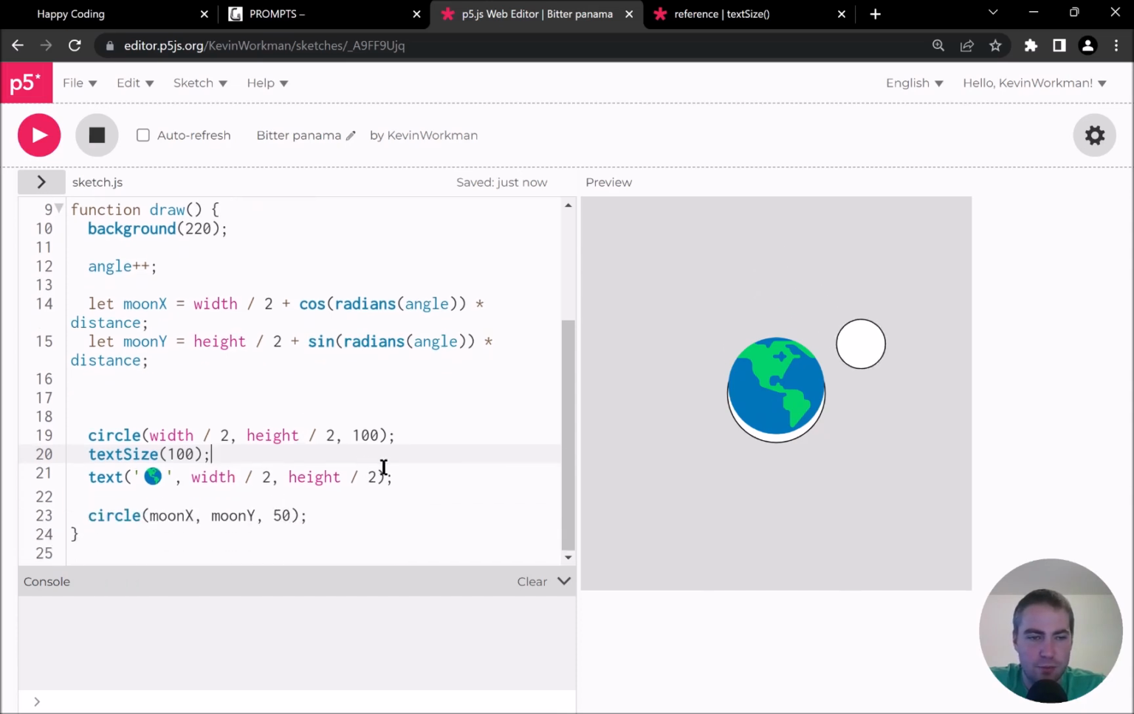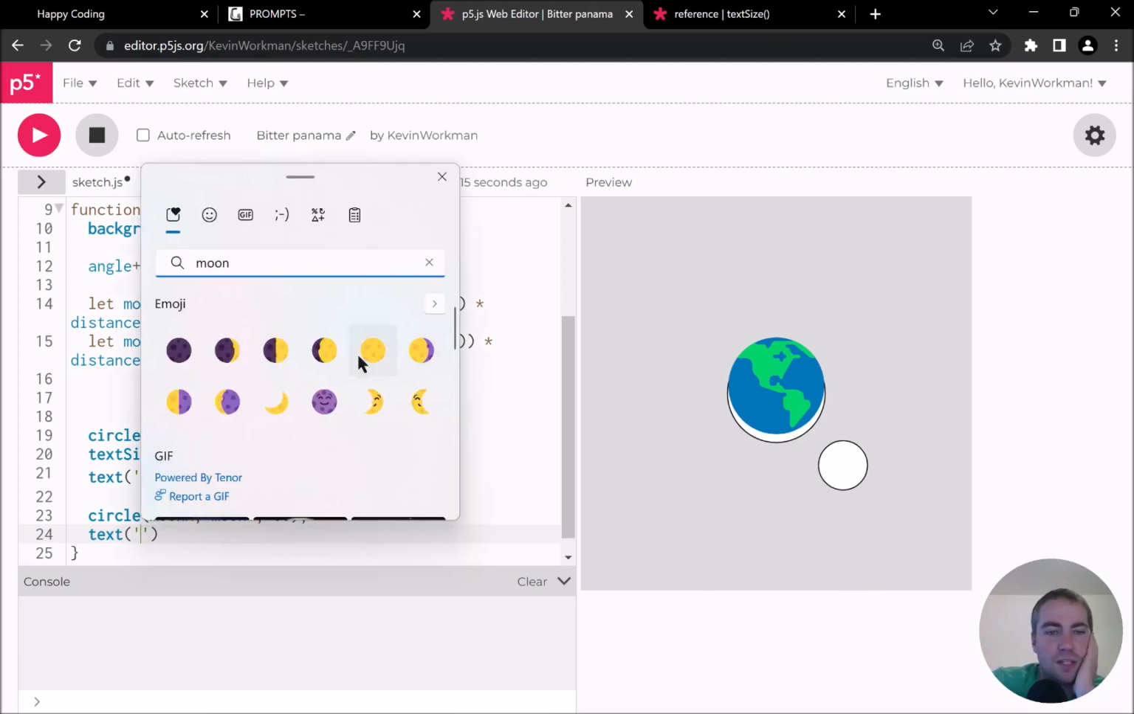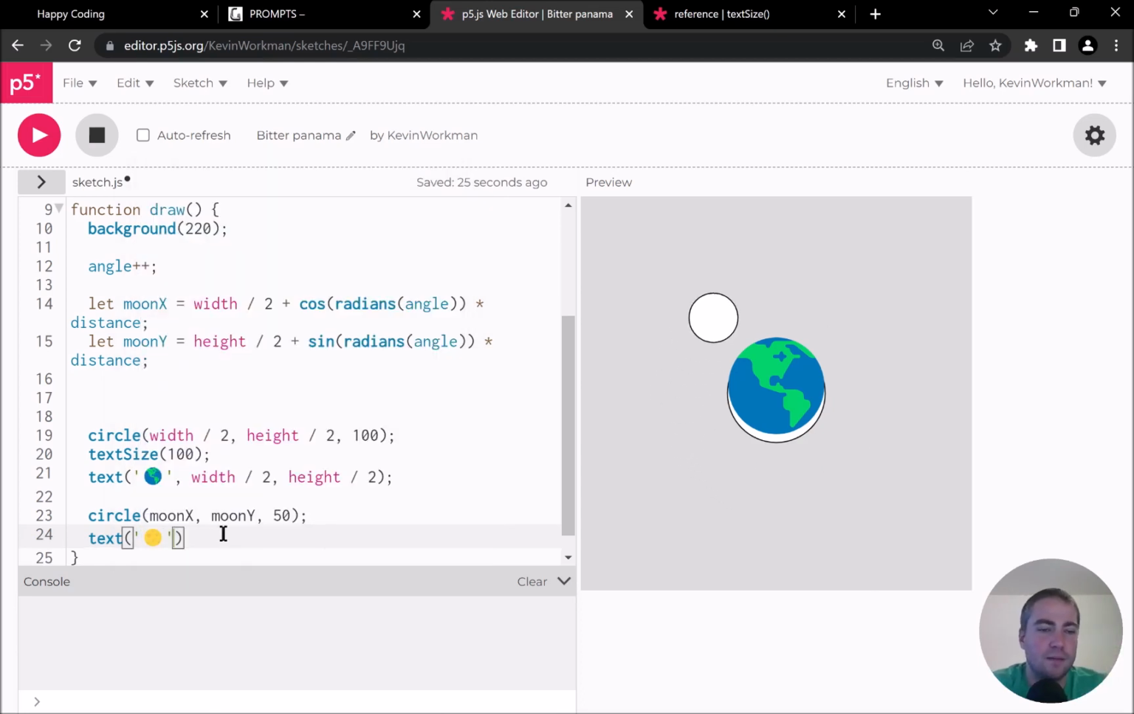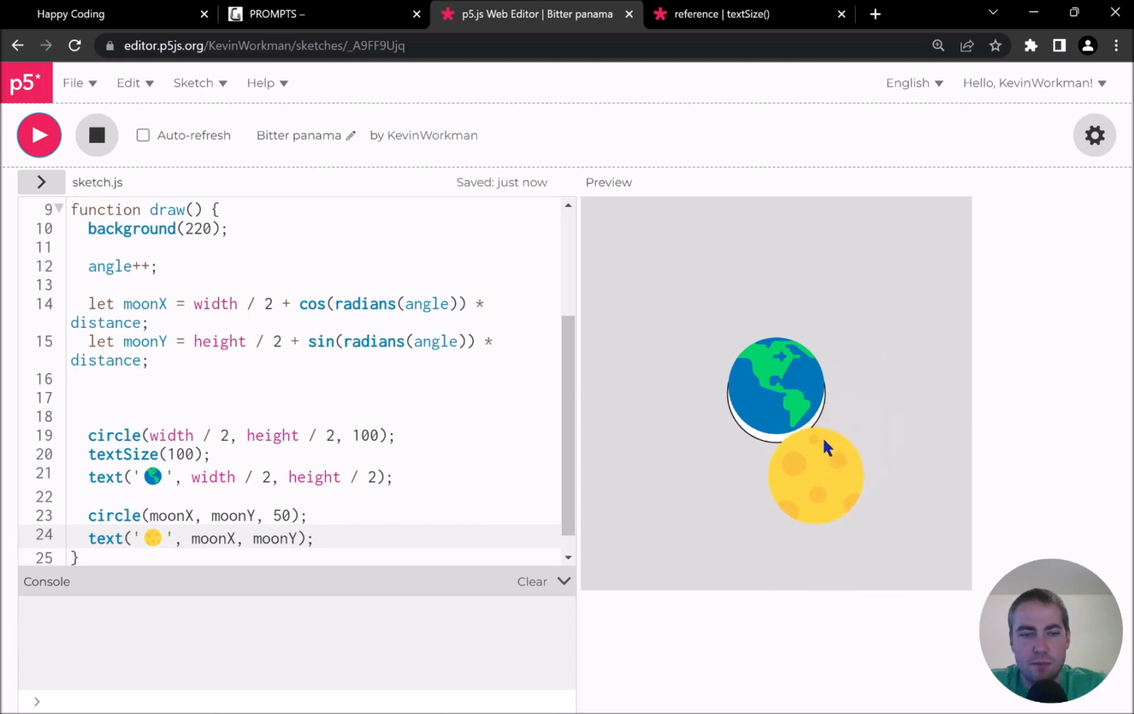this moon. In fact, I'm going to get rid of it right now. And I'm going to say text, and then I'm going to want a moon emoji, moon. And there's all kinds of things I can play with here. So for now, I'm going to do this cheesy looking moon here. And then I want moon X, moon Y. So I'm going to save that, run it, and now I have my moon.